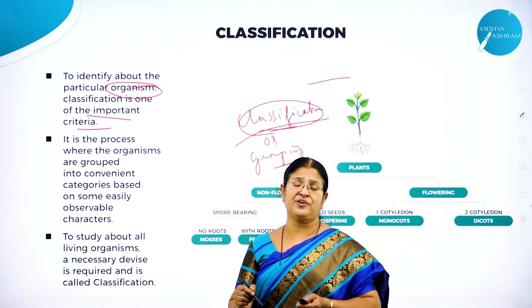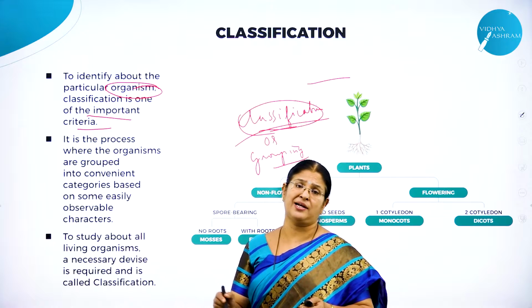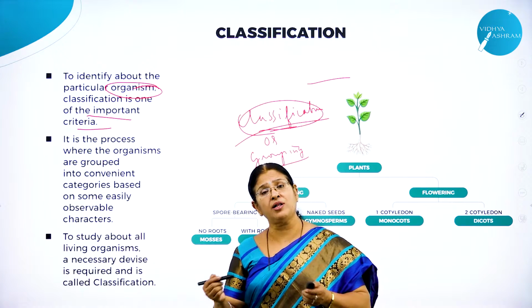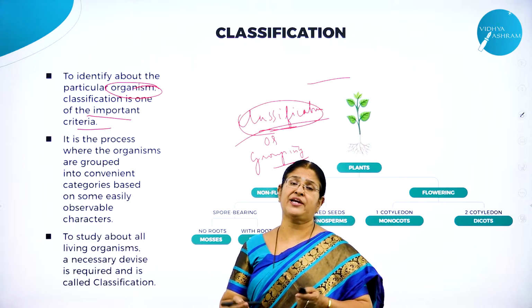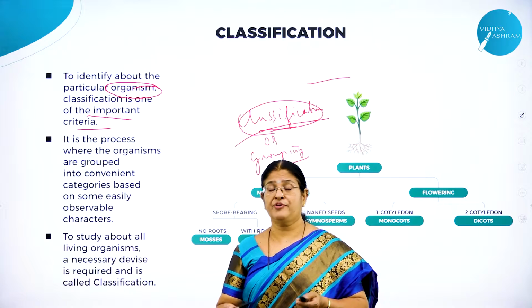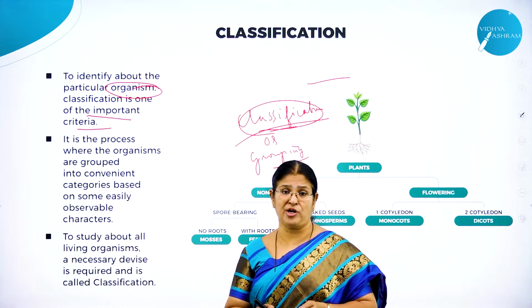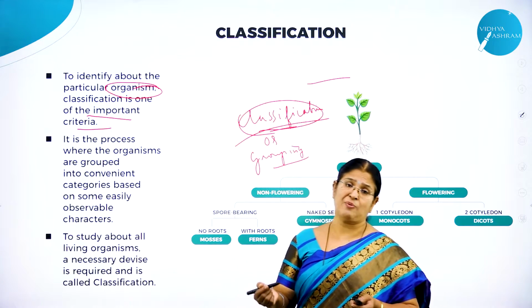How do we classify the organisms into terrestrial? All the organisms which live on land are called terrestrial animals, and all the animals which can survive only in water are called aquatic animals. For example, like fish. Can fish survive on land? No. For example, man, can we survive in water? No. We are terrestrial animals, whereas fish is an aquatic animal.